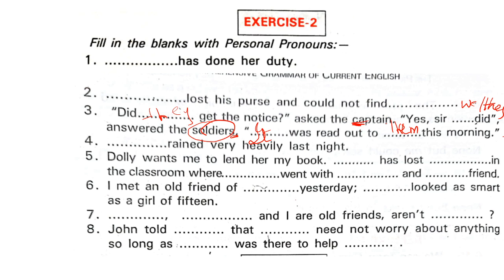Ma'am, I have doubt. हाँ बोलो। You can say we also, क्यों? Ma'am, क्योंकि यहाँ पर first line, direct speech है इसलिए। डायरेक्ट स्पीच है ना, तो यू कैन पुट वी, क्योंकि दिस सोल्जर्स themselves are asking, ठीक है? यस सर वी डिड, दिस इज मोर अप्रोप्रिएट। Yes sir we did, it was read out to them, that is the coordinator is answering, it was read out to them.